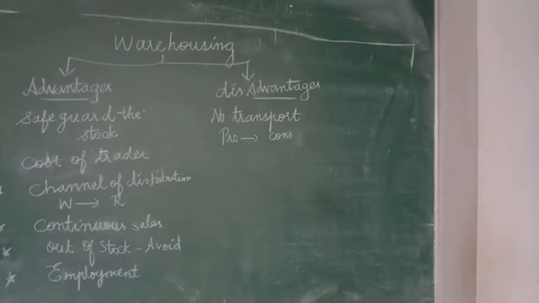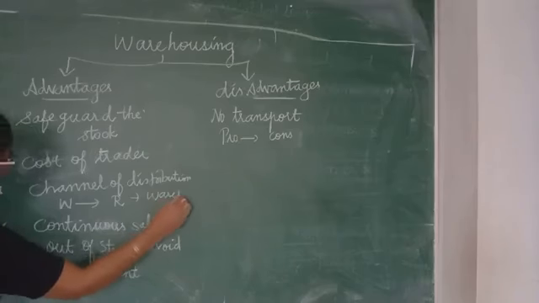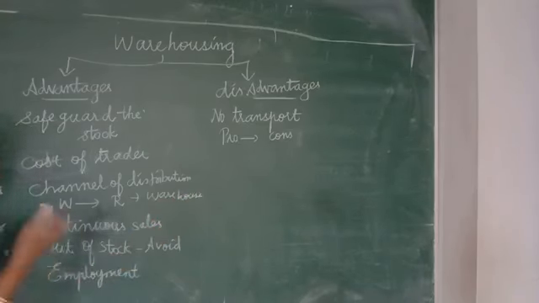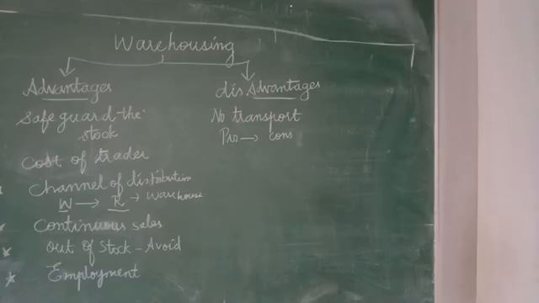The producer will prefer whether to appoint a wholesaler or a retailer because of the availability of the warehouse. Because he wants to store a lot of bulk product, he has to appoint a wholesaler, isn't it? All the goods will be stored in a warehouse and then move on to the retailer.